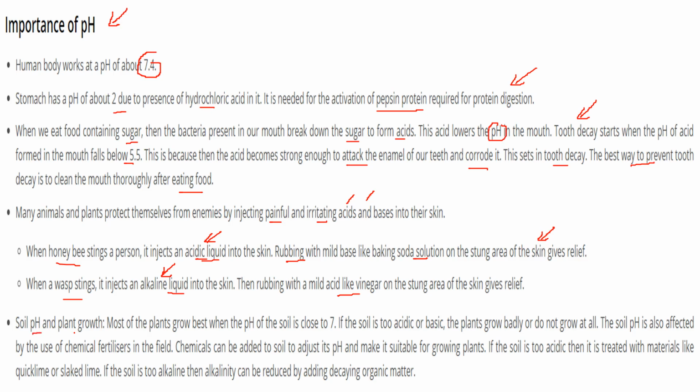Soil pH and plant growth are also very important, because most plants grow best when the pH of the soil is very close to 7. If the soil is too acidic or too basic, the plants would not grow, or they would grow badly. The soil pH is also affected by the use of chemical fertilizers, and we need to adjust the pH in order to have good growth. If the soil is too acidic, it can be treated with quicklime or slaked lime. If the soil is too alkaline, the alkalinity can be reduced by adding manure or compost. So it is actually decaying organic matter you can put.